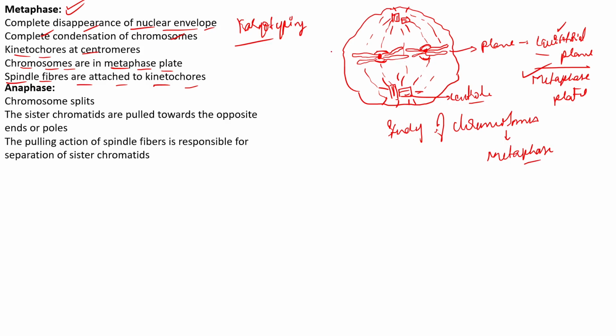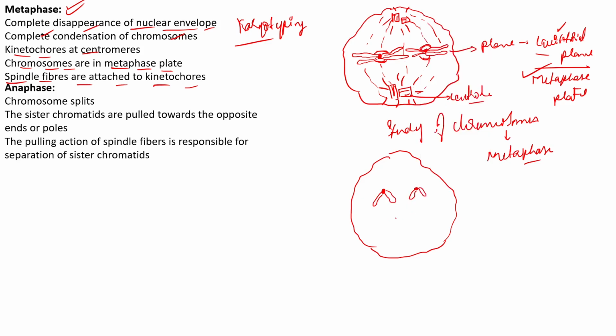The next one we have is the anaphase. In the case of anaphase, you see that the chromosomes start to split. So this is anaphase.